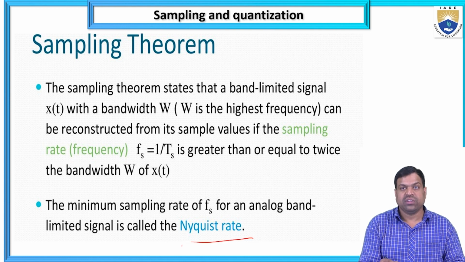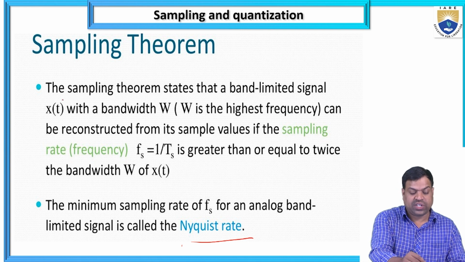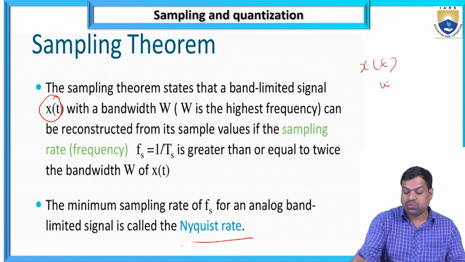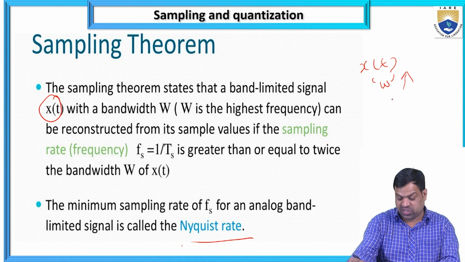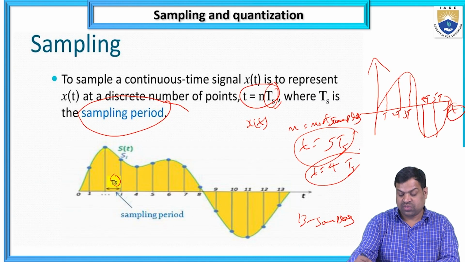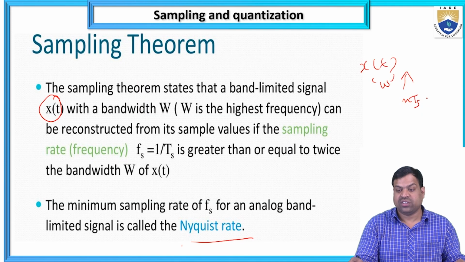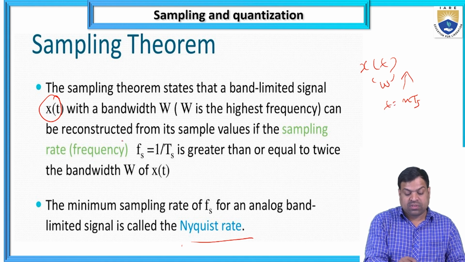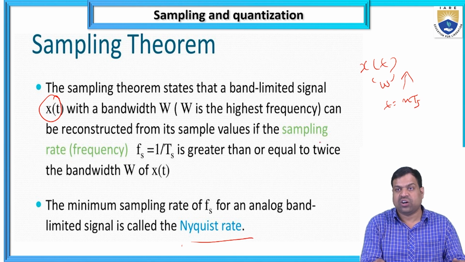So what is the sampling theorem? It states that a band limited signal x(t) with a bandwidth, which I am taking as W, the highest frequency, can be reconstructed from samples of the values. Samples means, as I took previously, t equal to nTs. It will be reconstructed from the sample values. How many sample values are there? Suppose I am taking 5 samples or 13 sample values.